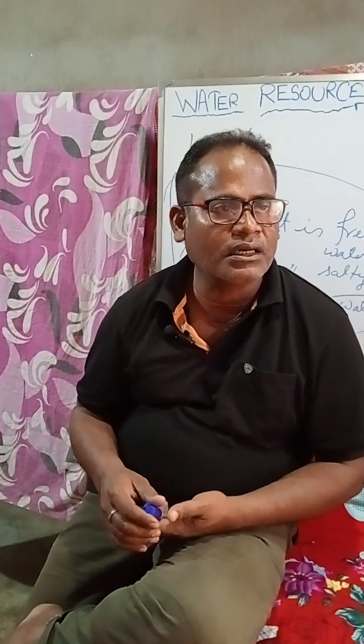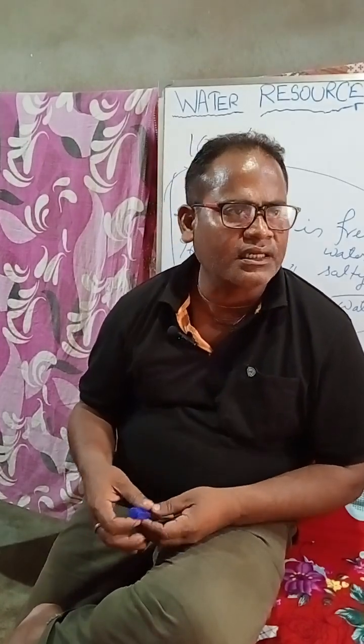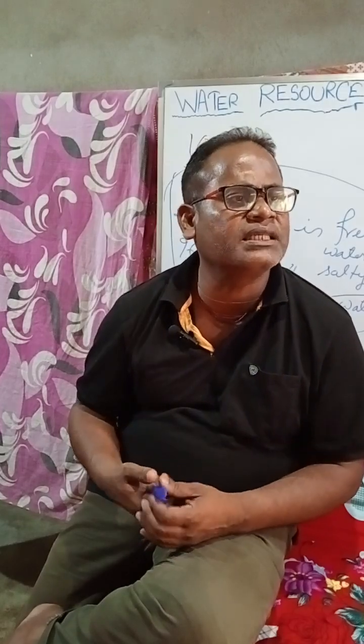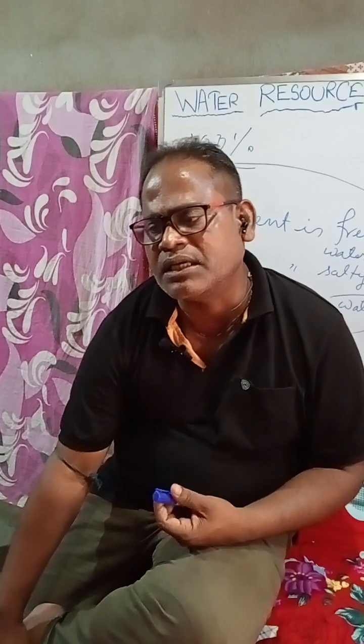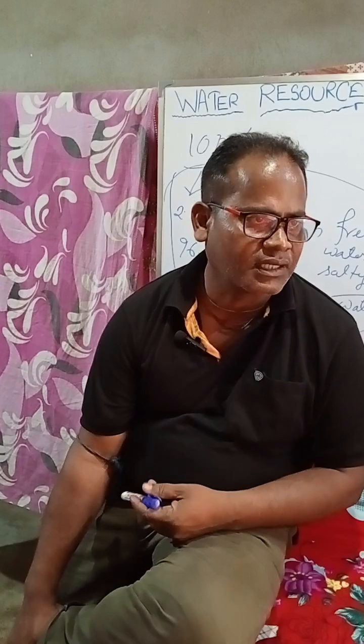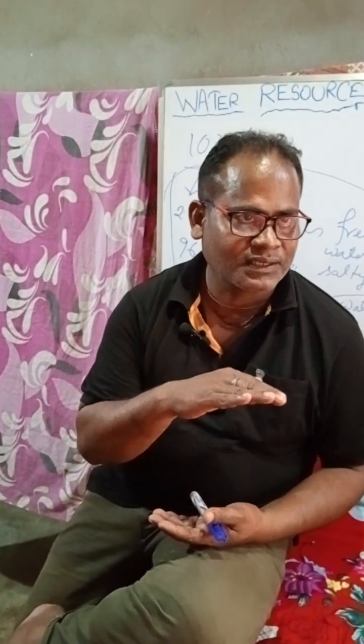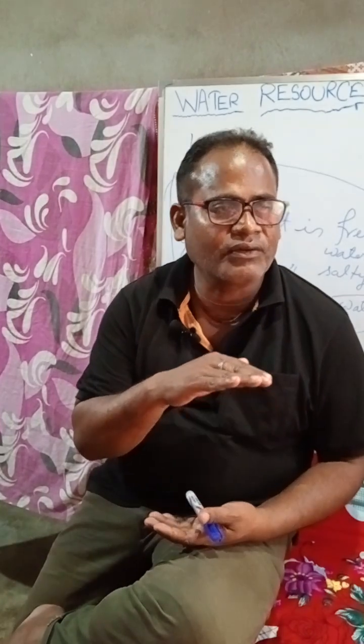Is that clear? Water is very important, and we should also protect our forests, understood? Because we as a country should preserve water, because if we save water, when there is less rainfall, we can use that water, clear. And there are many ways to preserve water. Like there are places in South India where canals, understood, are made, in which the water is preserved. And even on the rooftops, understood, water is saved for future use.